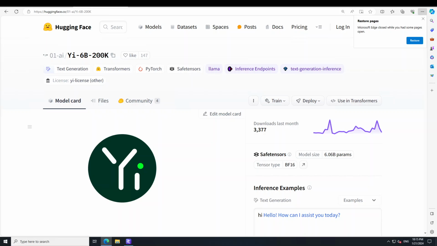Okay, so now let's see how we can install this Yi model locally, and then how we can create the stories from it.